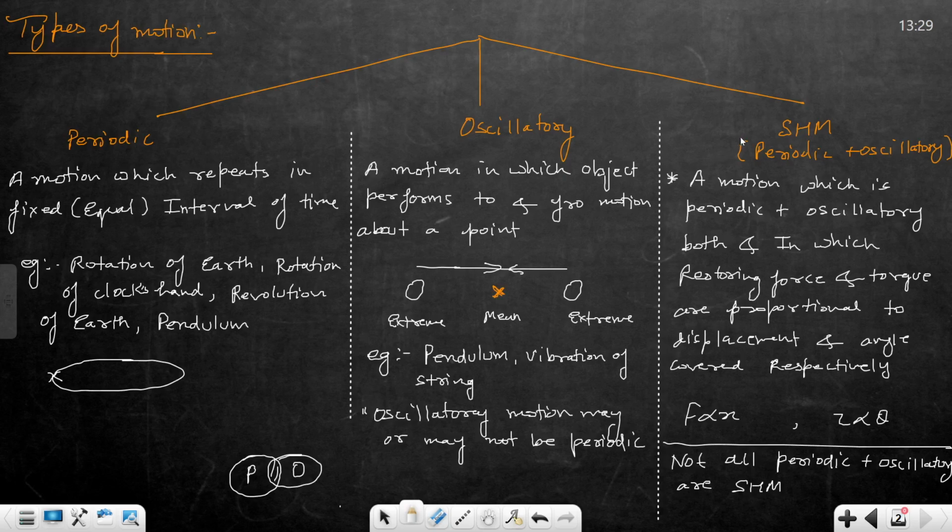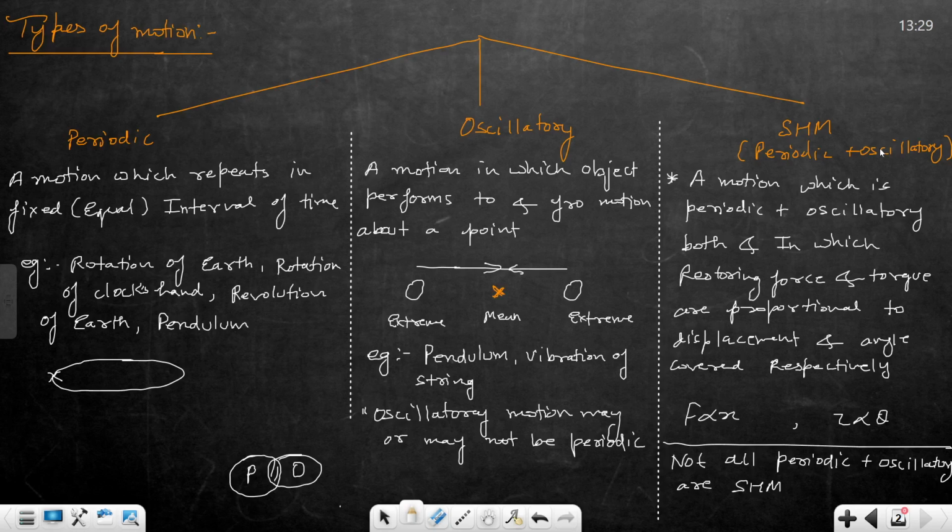We will take the examples of SHM on the next slide. ठीक है? But the must condition is SHM must be periodic plus oscillatory. SHM must be periodic plus oscillatory. After that, there is a condition that restoring force must be proportional to displacement and restoring torque must be proportional to the angle covered. If both conditions are meeting, then you can say yes, this motion is a SHM. Clear?